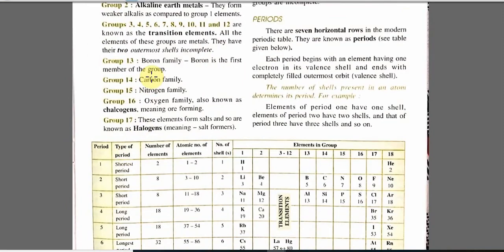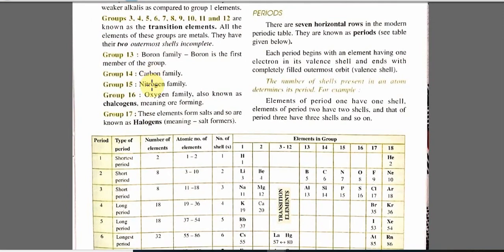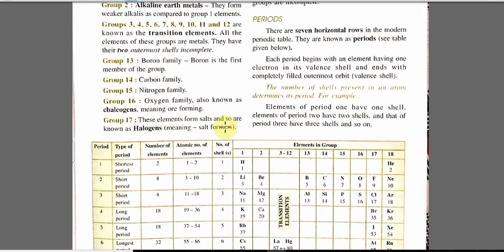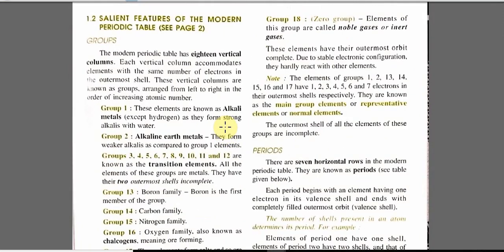Group 13 is called boron family, 14 is carbon family, 15 is nitrogen family, 16 is oxygen family, and group 16 oxygen family is also known as chalcogen. Now meaning of chalcogen is ore forming. Chalcogen name is so formed because in nearly every ore oxygen is present. Group 17 elements are called halogens. Halogen means salt producer.